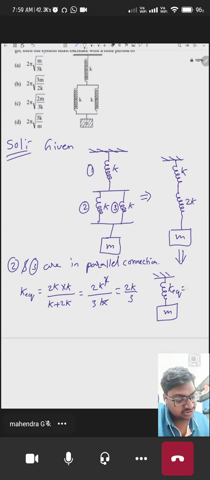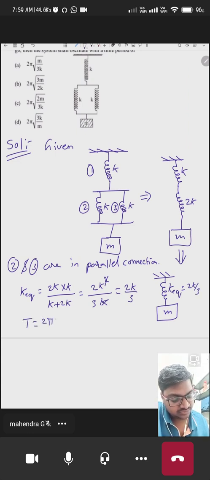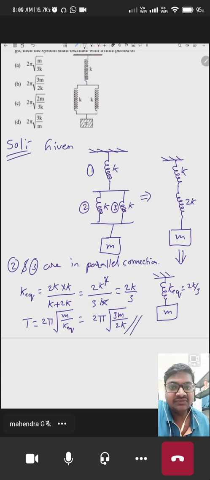So let's substitute here. It is 2k by 3, and we know the time period T is equals to 2 pi under root m by k equivalent, and that is equals to 2 pi under root 3m by 2k. That's it. This is the answer for our question.